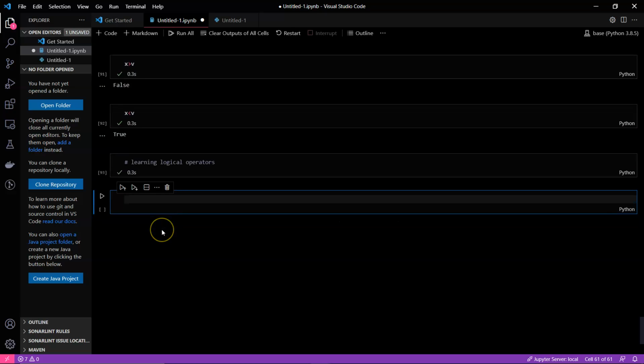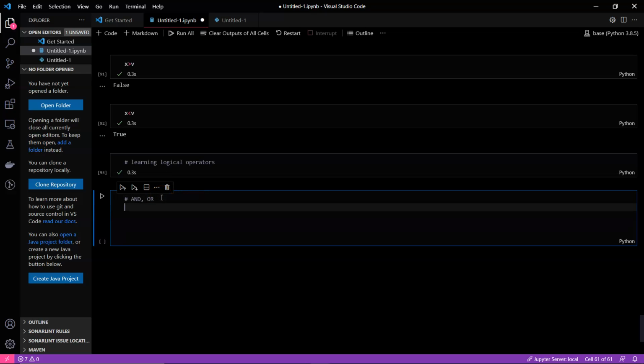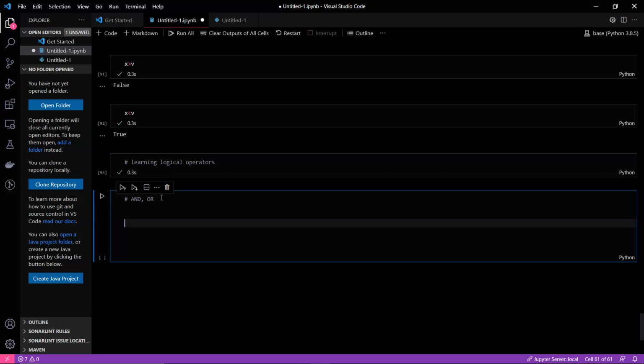So what are logical operators? There is and, there is or, there is not, there is XOR. You can do all this in Python. The not operator we can do, even XOR we can do. There are other logical operators also, but mostly what we use are not, and, and or. Let's discuss it, and when we discuss logical operators in depth in a particular program, we will discuss XOR, not, and everything.